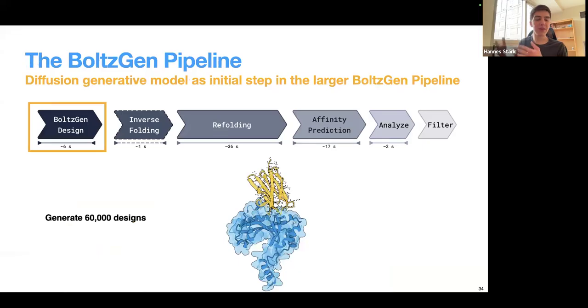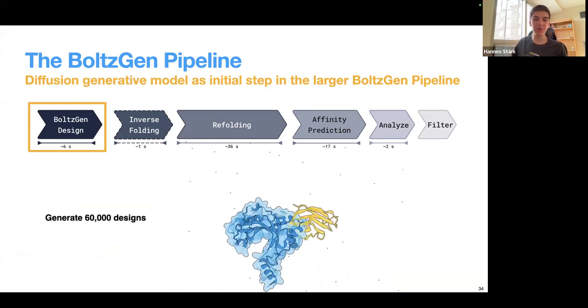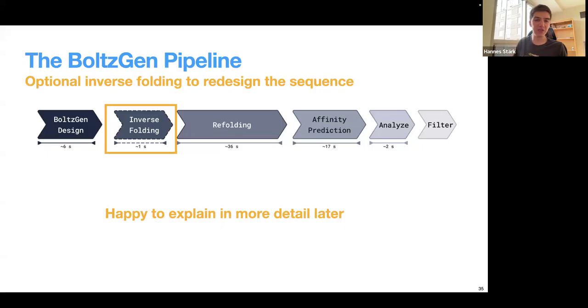And with this, we now have our design model, this generative model, built up, and can get back to how this fits into this larger pipeline. Well, what we would do is we have our design specification language, put this into our generative model at the beginning, then we generate, for example, 60,000 designs. Then we run an inverse folding model where we refine the sequence.